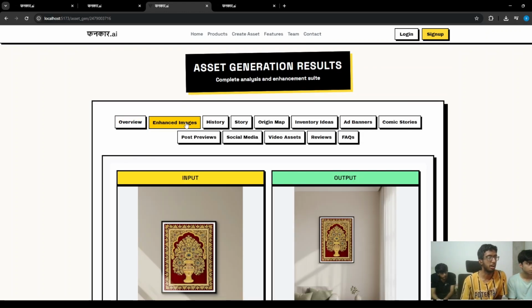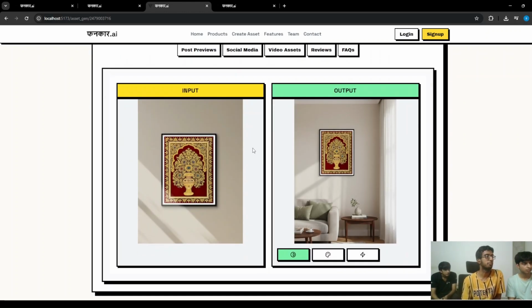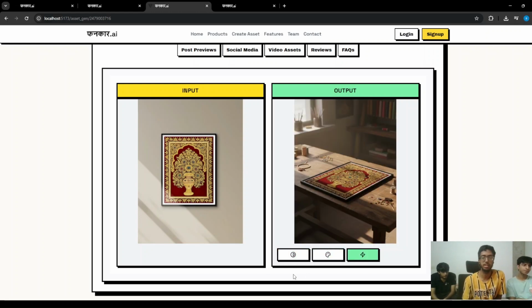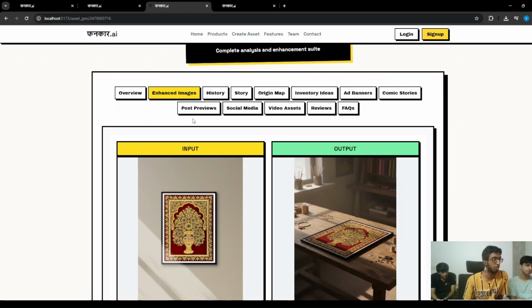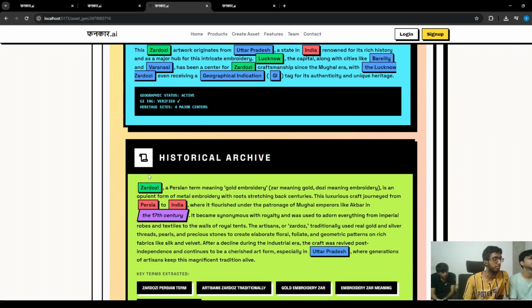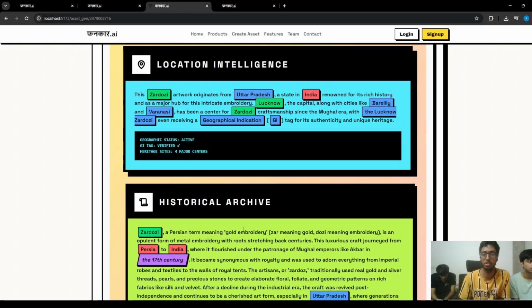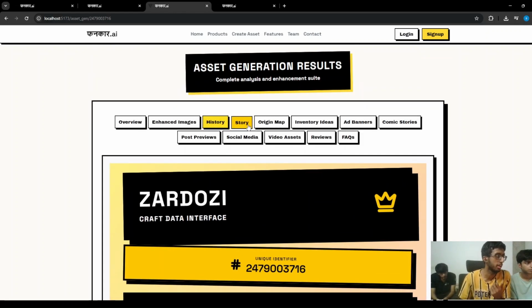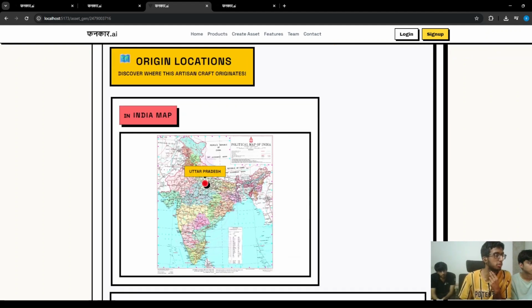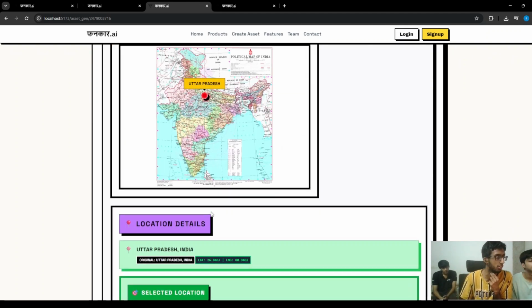Now we go to the real juice of the suite, and this is the input here. We have enhanced images. We have AI generated images. We have used AI for all of this. We have determined history. We were able to determine where this product really is coming from. There are two aspects of the product really: the historical significance of the art itself, the legacy, and why Uttar Pradesh itself is famous for this art. The story suite is here too. We are also showing where exactly on the map it is located.